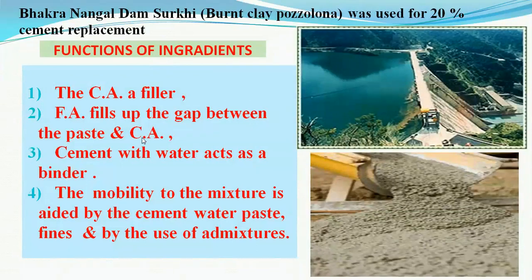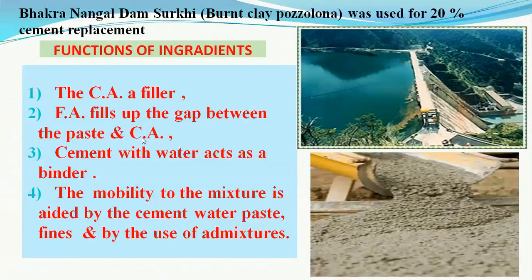The coarse aggregate in the concrete acts as a filler. The fine aggregate fills the voids or the gaps between the coarse aggregate. The cement with water, that is the paste, does two things.